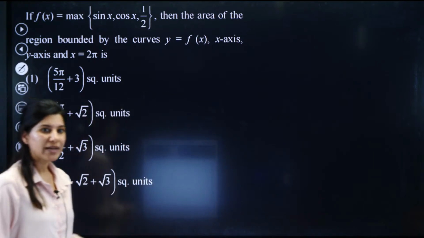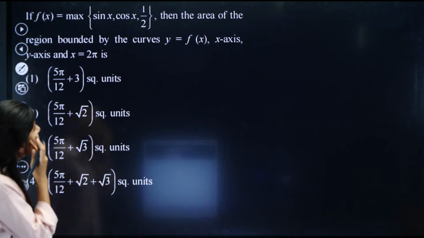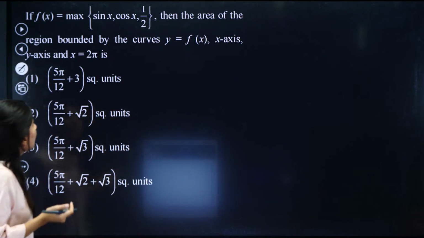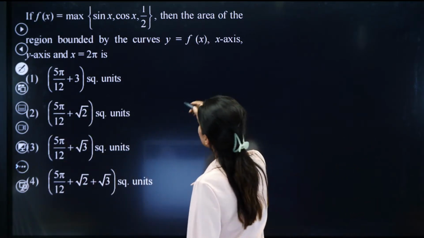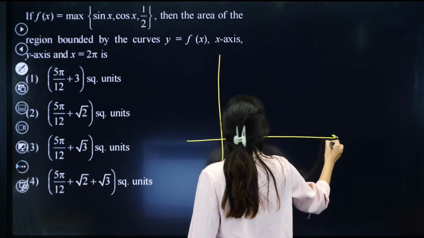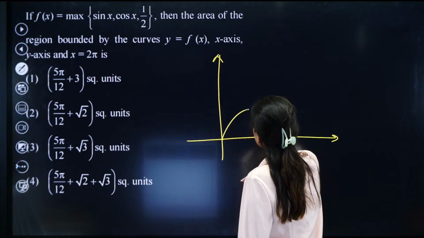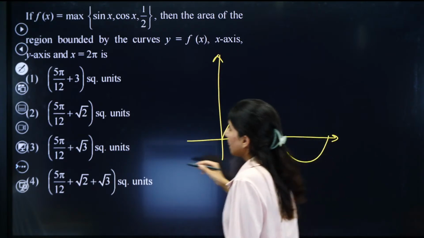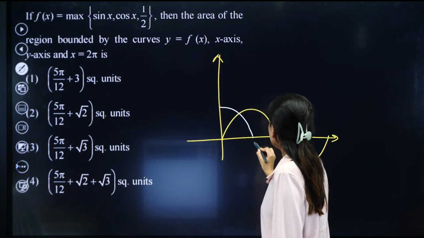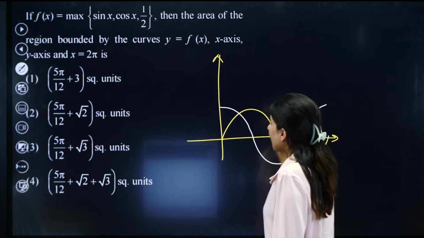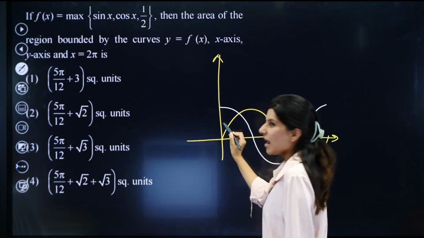Now one more question, again from area under curve. The question says: maximum of sin x, cos x, half. Then find the area of the region bounded by the curves, the x-axis and the y-axis. So first of all, we need to figure out what is happening. Okay, x equals 2 pi. So this is sin x, cos x. Sin x I have plotted already. What about cos x? Cos x will look like this.